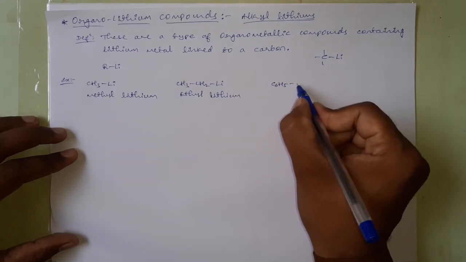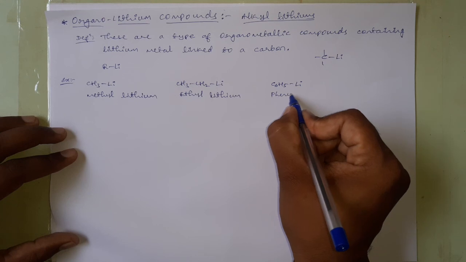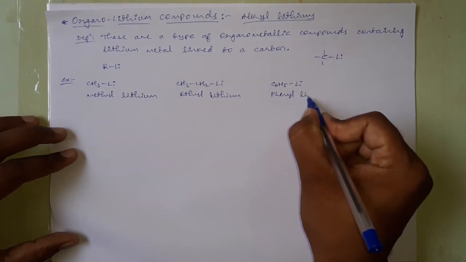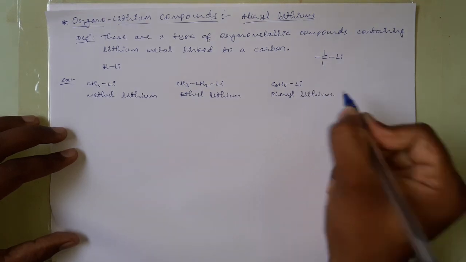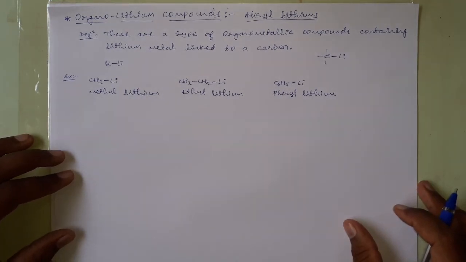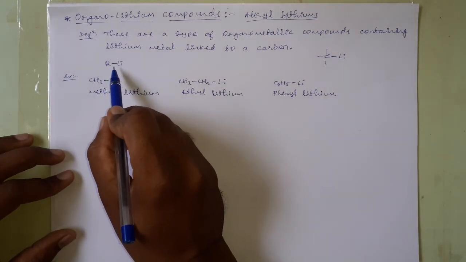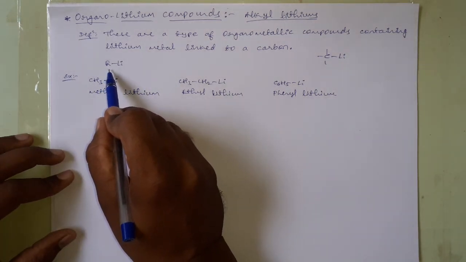C6H5, a phenyl ring linked to a lithium, and this one is phenyl lithium. These are all some of the examples of organolithium compounds, which have the general formula of RLi, and here R may be any alkyl or aryl group.